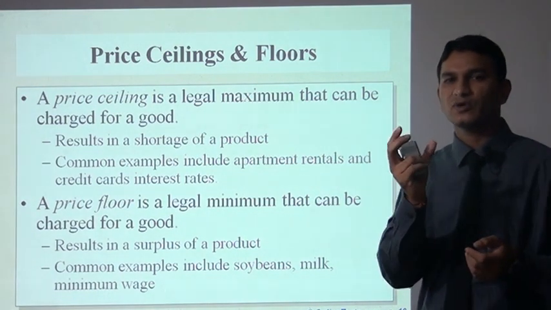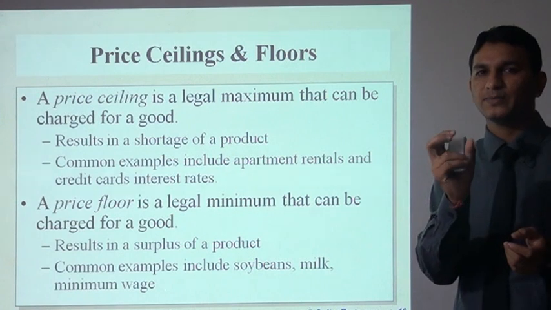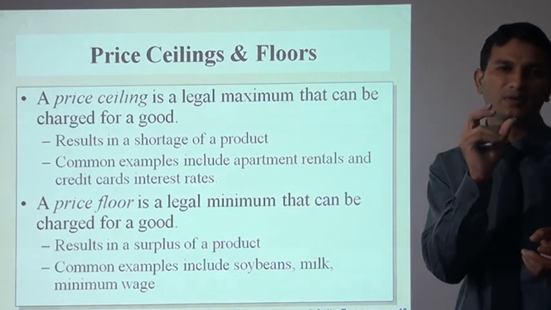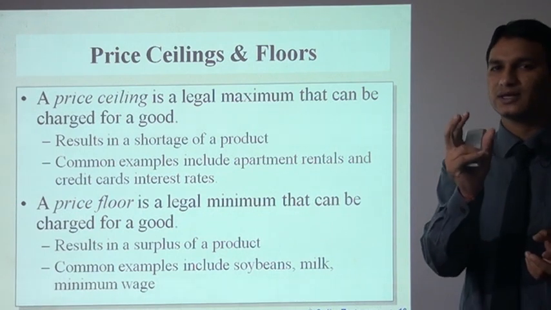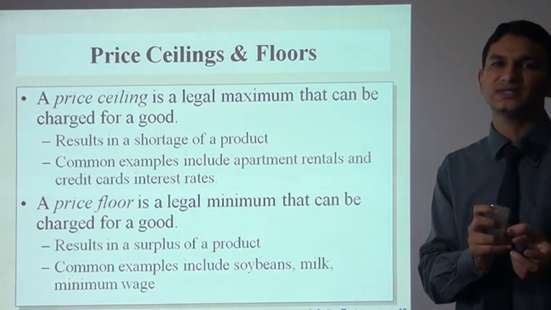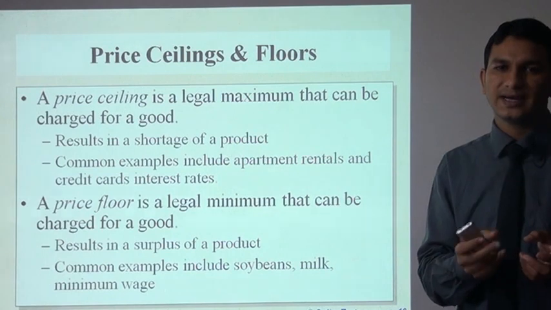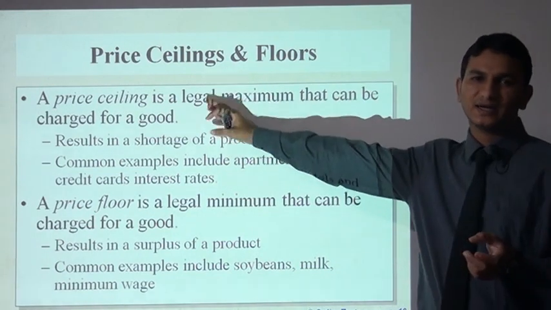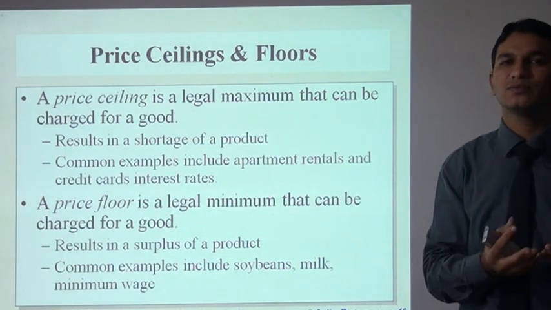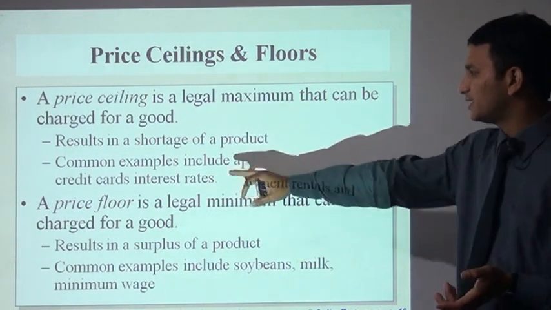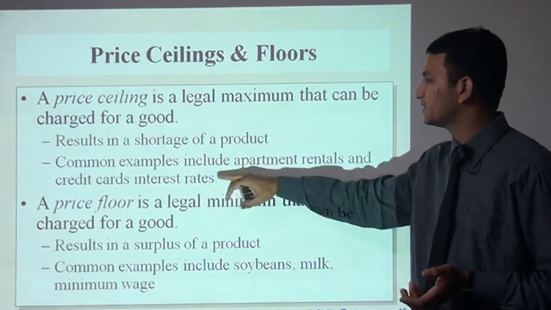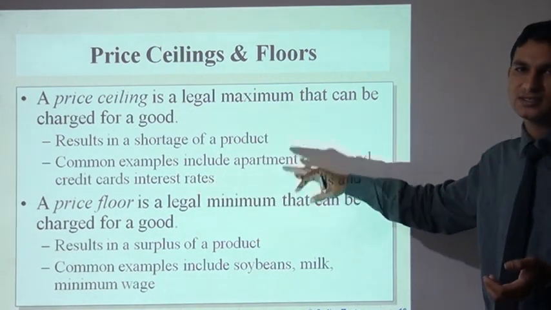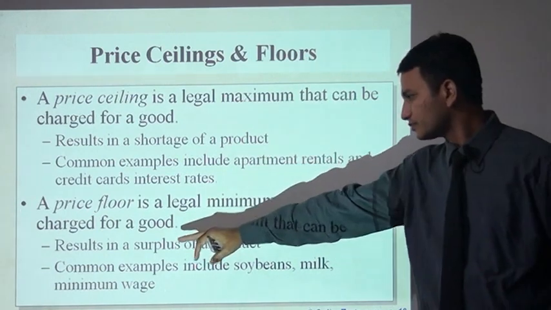If I am producing a watch, the MRP of the watch is the maximum price. For example, if you know Parle-G biscuits, the price of Parle-G biscuits is 4.5 rupees. So that is the MRP of a particular thing. That is a price ceiling decided by the government. So no one can charge more than the MRP, resulting in a shortage of the product. Common examples include apartment rentals and credit card interest rates. These are decided by the RBI.